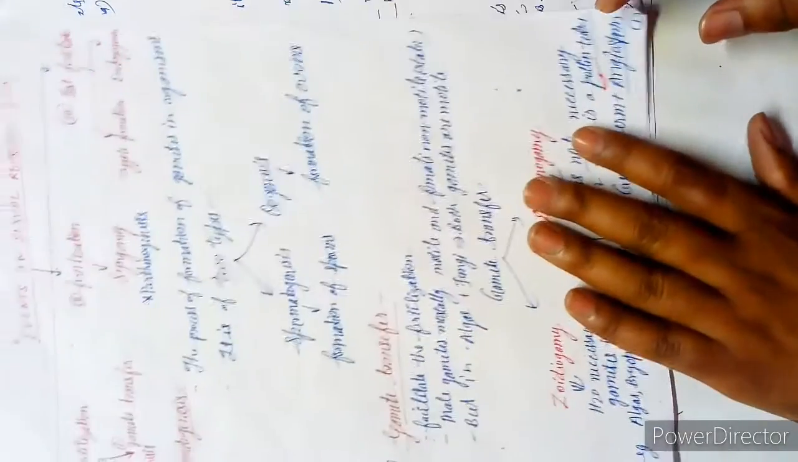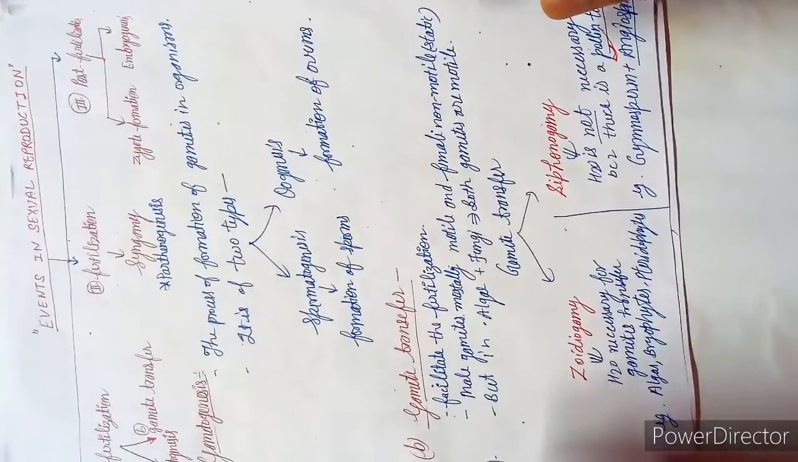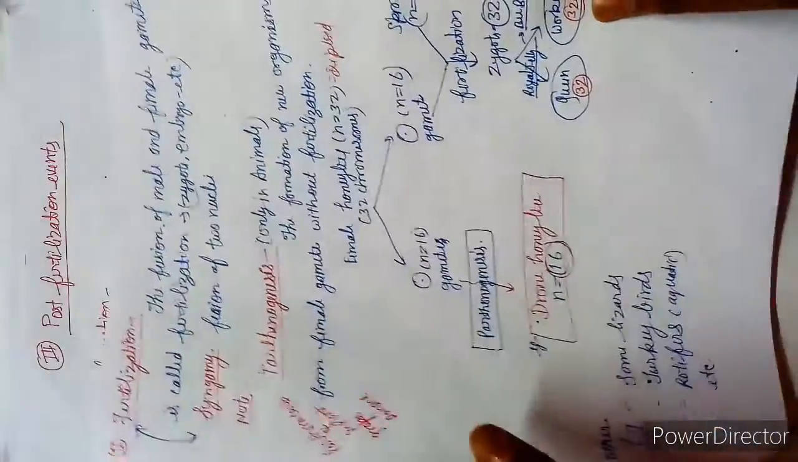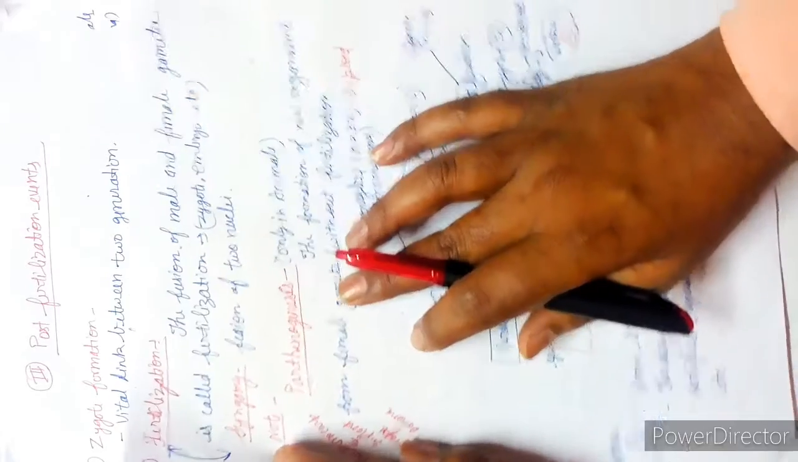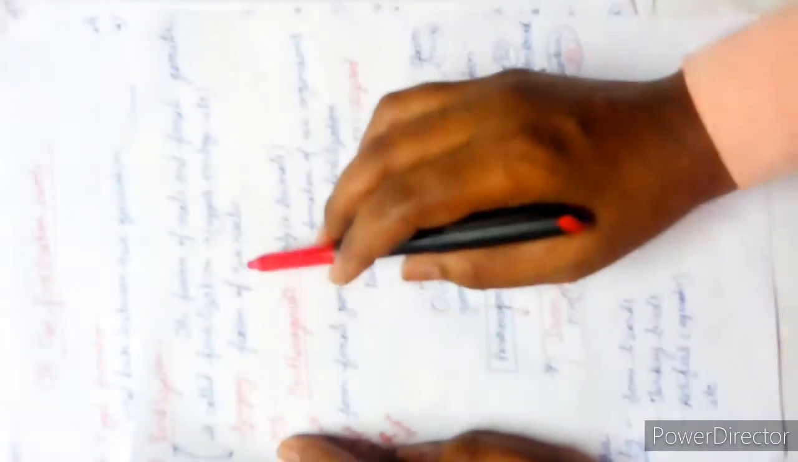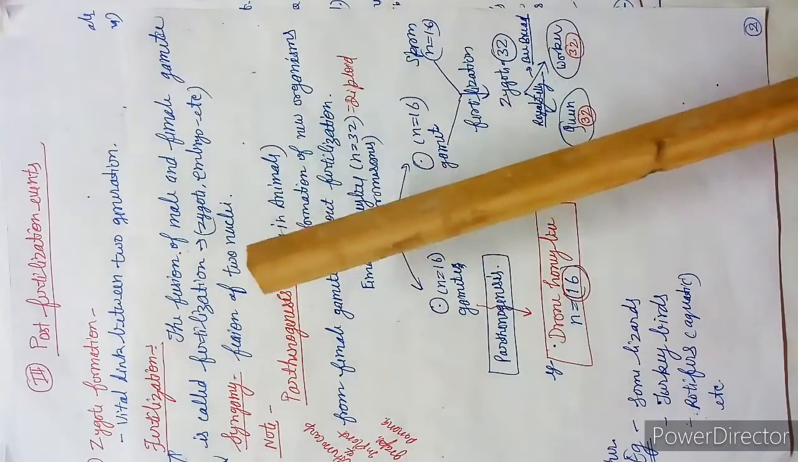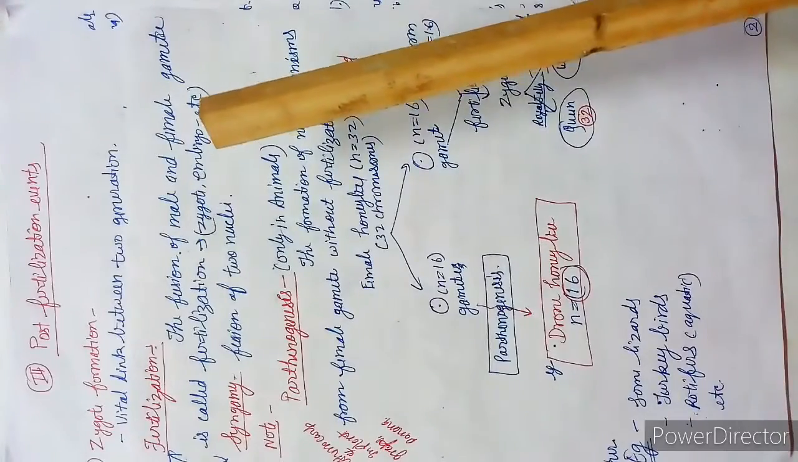So students, this was the first page. You can zoom, you can pause the video and take a screenshot also and complete your notes. The next event is fertilization. Fertilization means the fusion of male and female gametes. Then a zygote will be formed and an embryo will be formed.